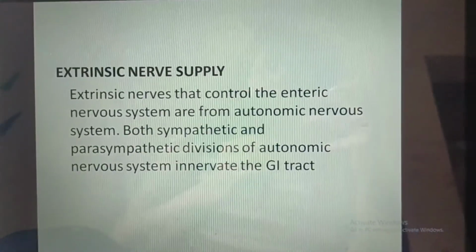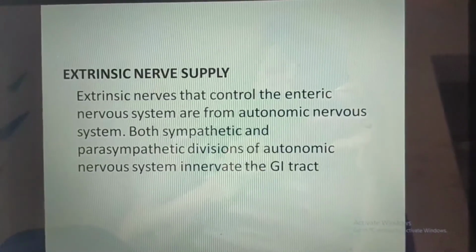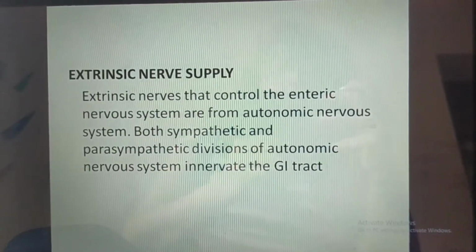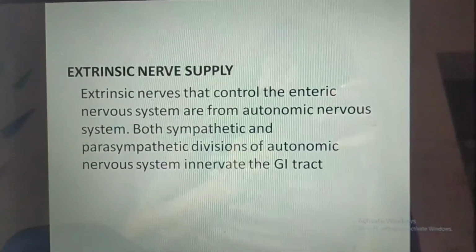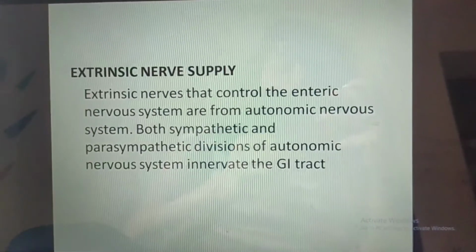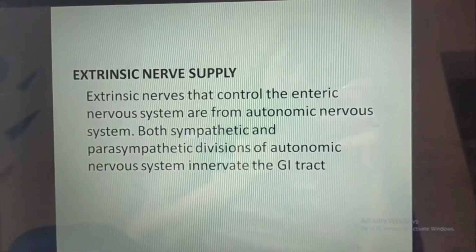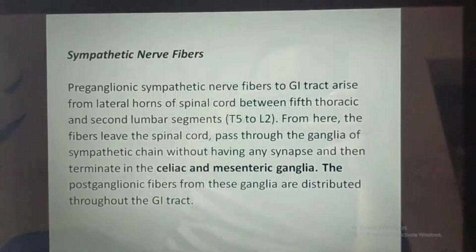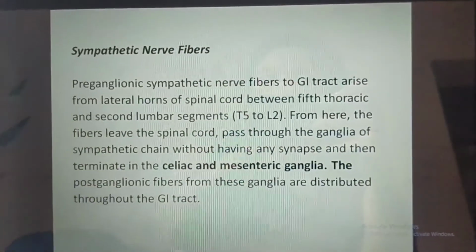Extrinsic nerve supply. Extrinsic nerves that control the enteric nervous system are from the autonomic nervous system. Both sympathetic and parasympathetic divisions of the autonomic nervous system innervate the GI tract. Sympathetic nerve fibers.